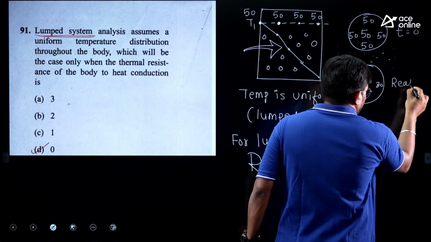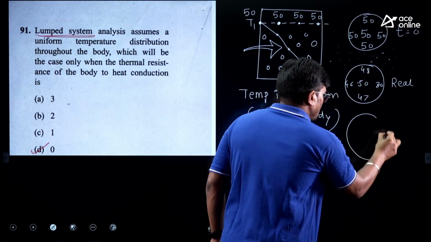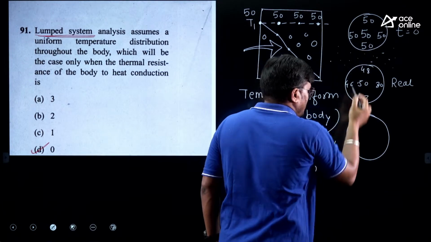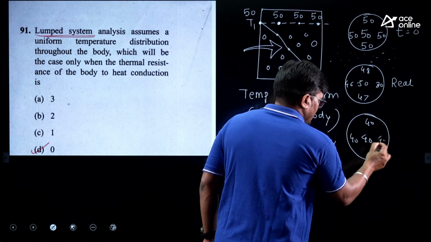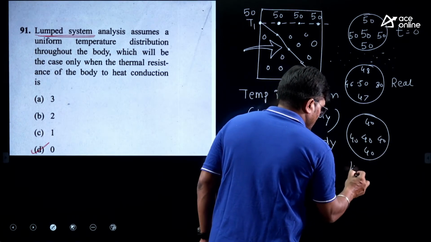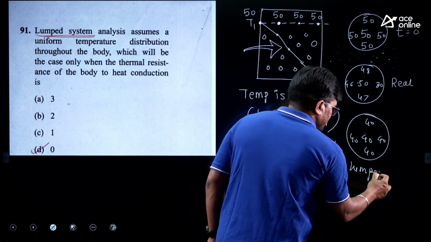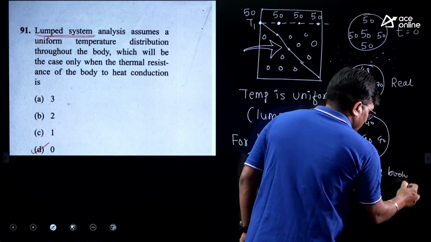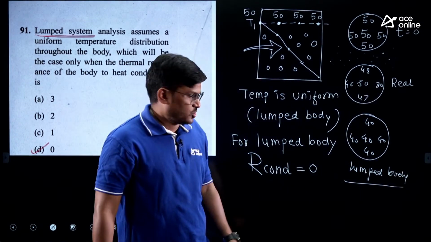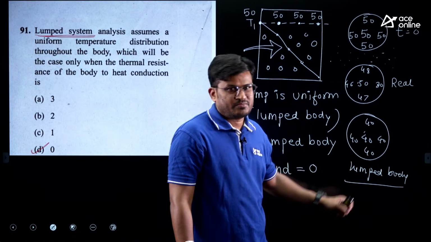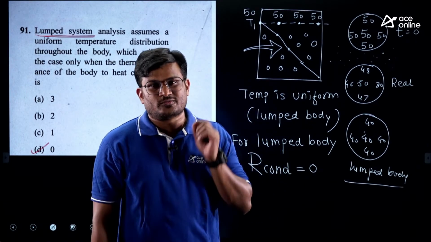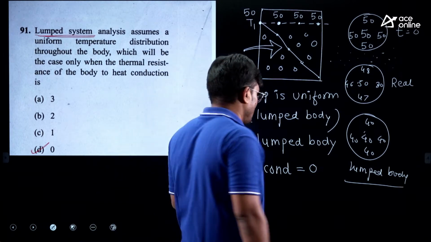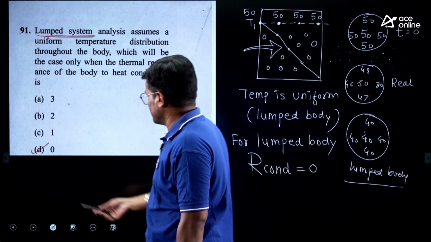So this is real. But suppose I assume, no sir, imagine that everywhere it is the same. So 40, 40, 40, 40, 40. If you assume everywhere is the same, then it is called a lump body. So in case of a lump body, everywhere temperature is the same, and this is only possible when the resistance is 0. That is why we need to go for this option, 0.